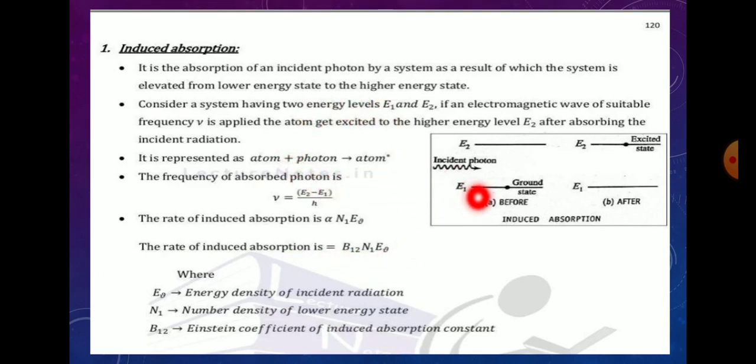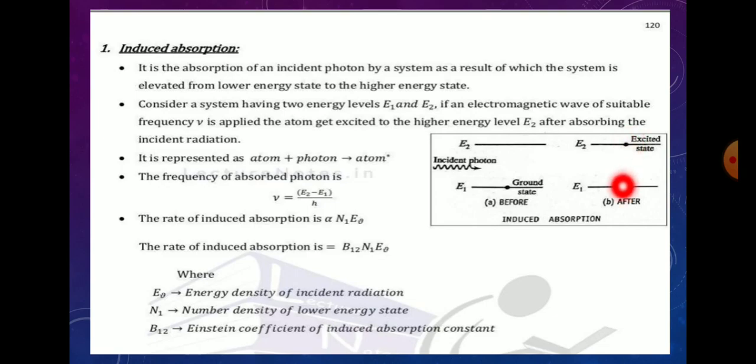This explanation applies when the atom is present in the ground state; when we apply some external frequency or energy, it goes to the excited state. When incident photons fall on it, it goes to the excited state, and the star mark represents that the atom is in the excited state.